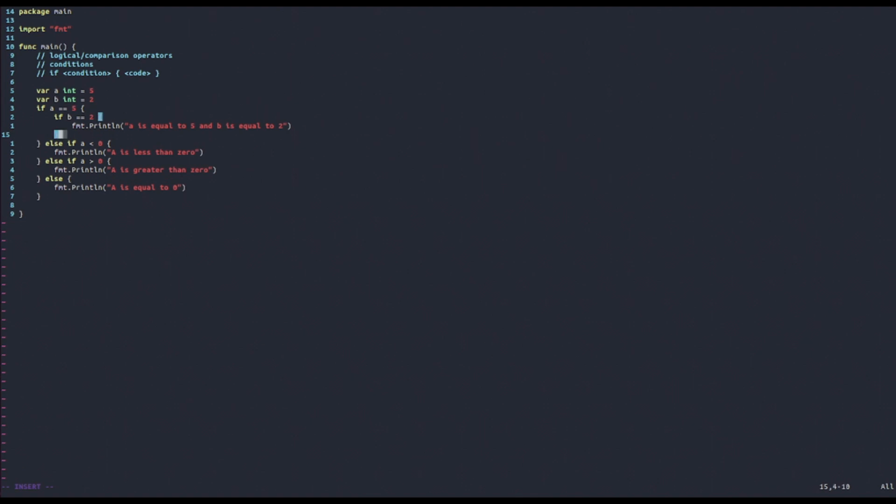And we can also include an else inside it, and we can say else, we're going to just say a is equal to 5. So let's see what happens here.